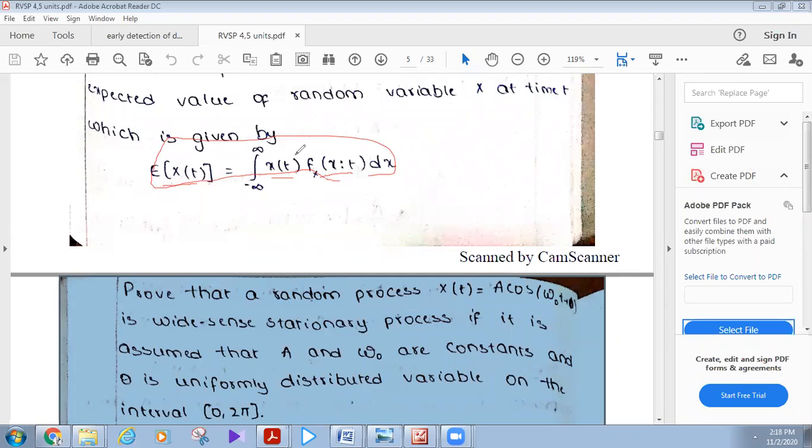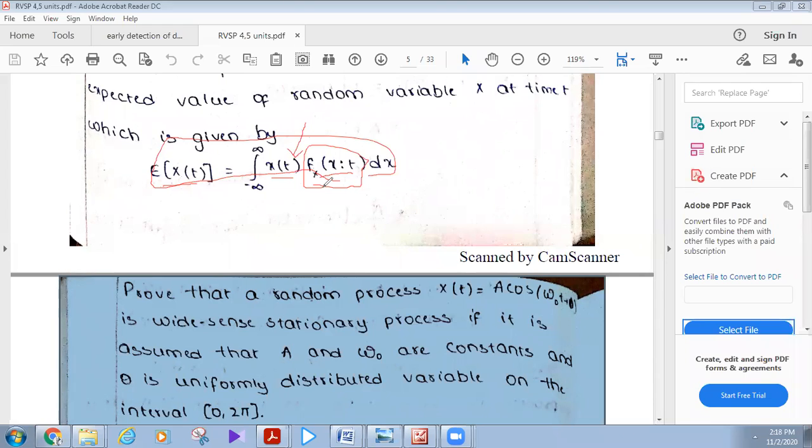Here x of t is a random process. He has given the value of x of t, and we have to find out the f of x comma t. What is f of x comma t here? It is the density function of a random process x of t.